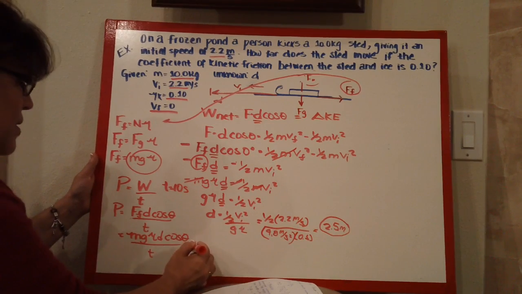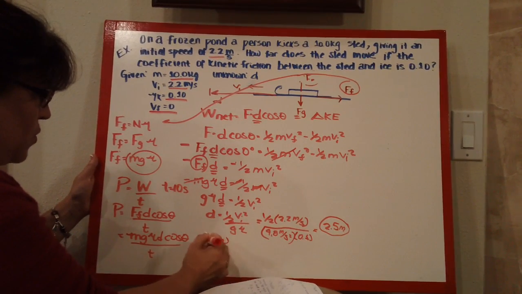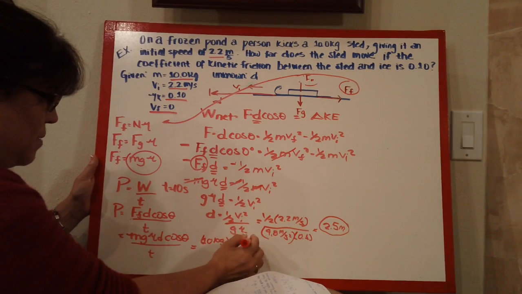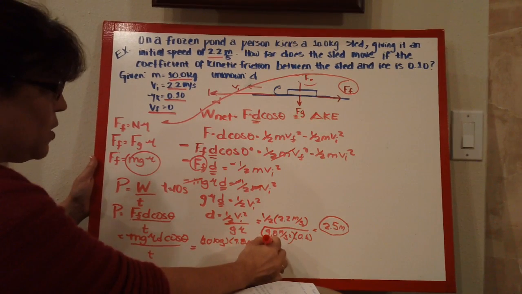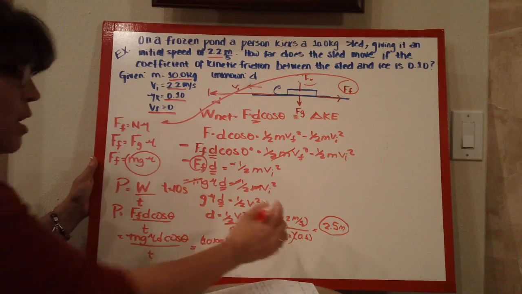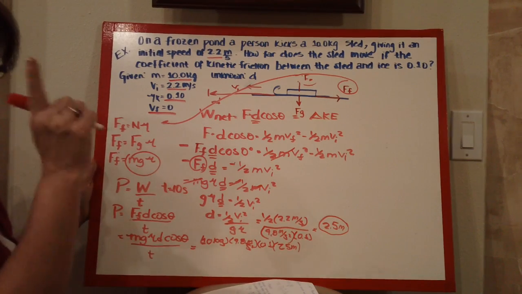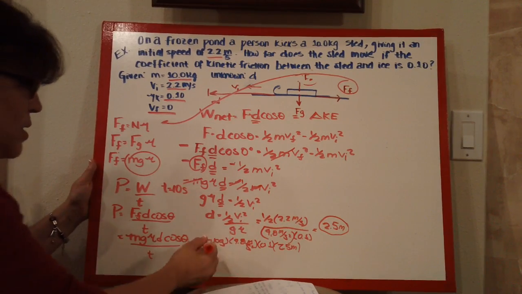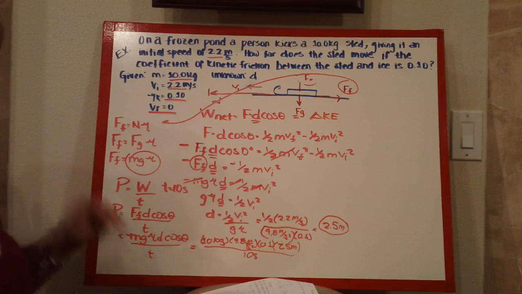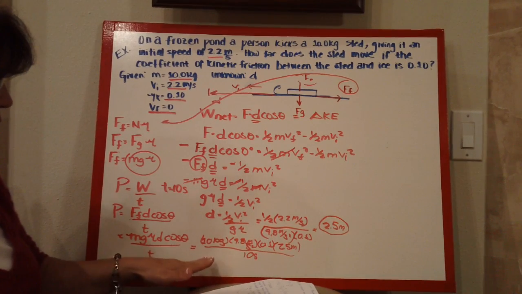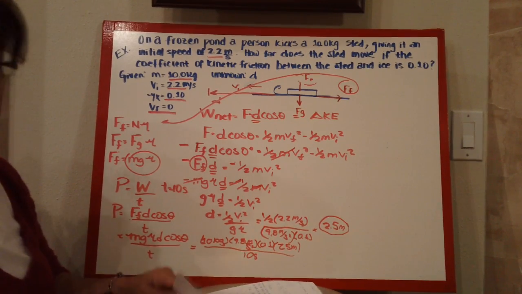Okay, so if I plug this in, we know the mass is 10 kilograms. We know gravity is 9.8 meters per second squared. We know mu is 0.1. We now know the d because we solved for d, which is 2.5 meters. And cosine theta is just 1 because the theta is 0 degrees, and it's all over 10 seconds. And so if you calculate it, you could figure out the power. I don't have that done offhand, but if you just plug that in, you can find the power, and the power is going to be in units of watts.